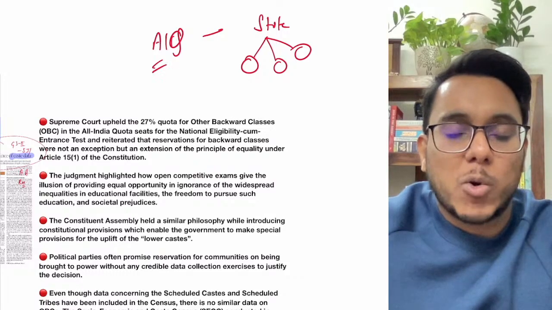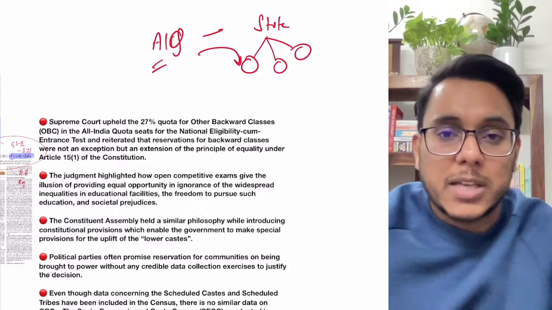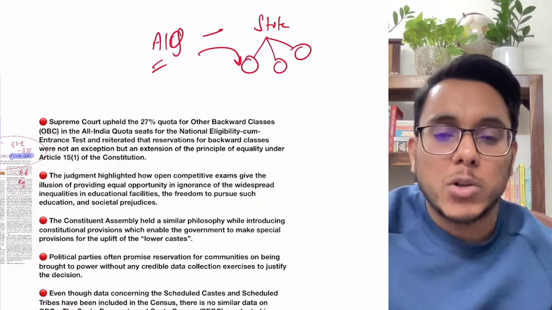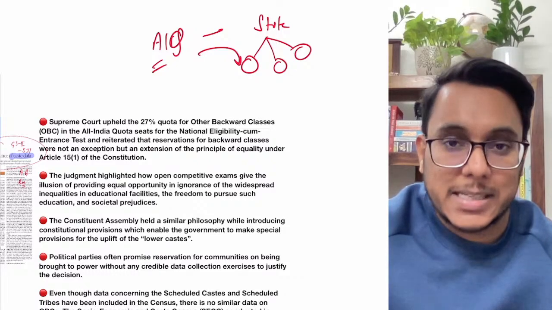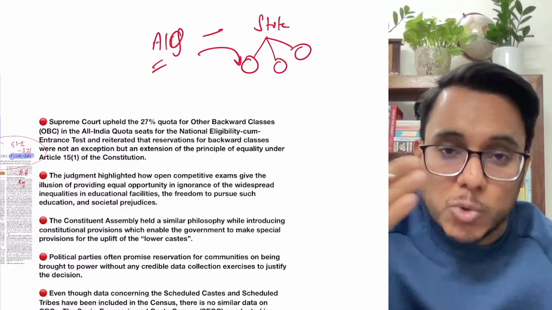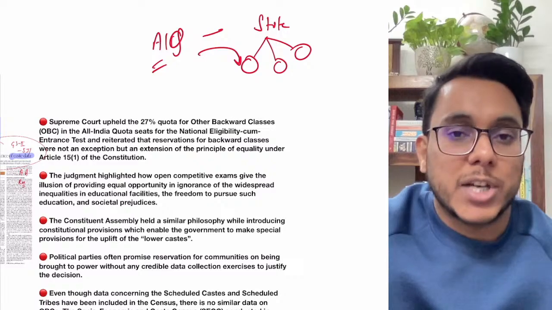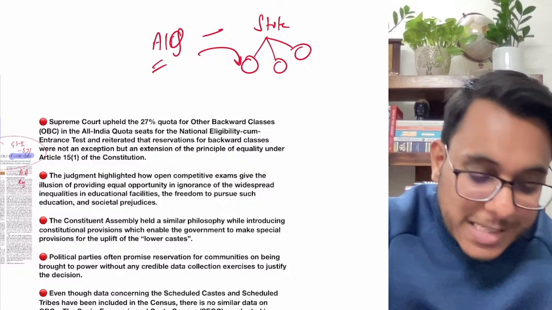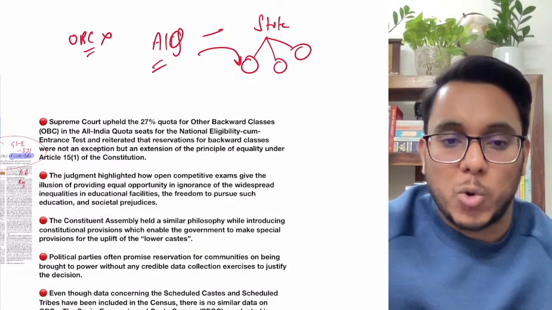Now under this All India quota, it was provided that when admissions are to be given for the medical colleges, you also give some reservation to outside states. Is it clear? So outside state students were allowed. Then it was said that when students are coming from outside the state, within that the reservation should be given to scheduled caste and scheduled tribe. And recently the reservation for OBC was also asked for in this All India quota category.